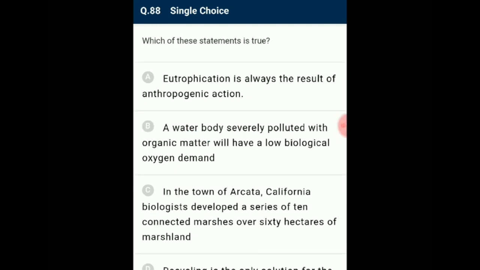Question number 88. Which of these statements is true? Eutrophication.